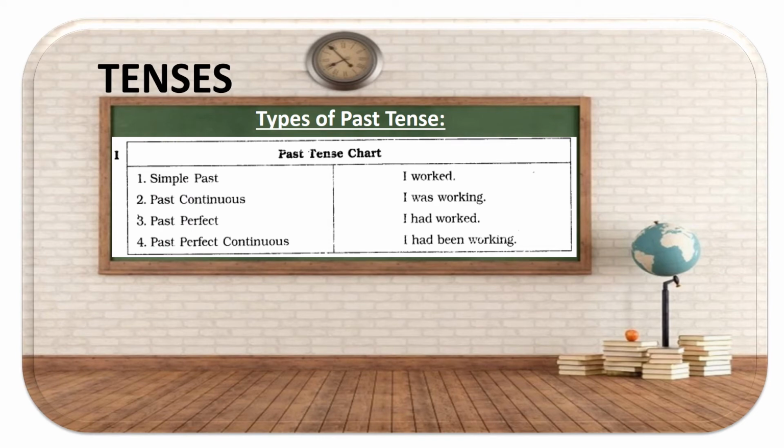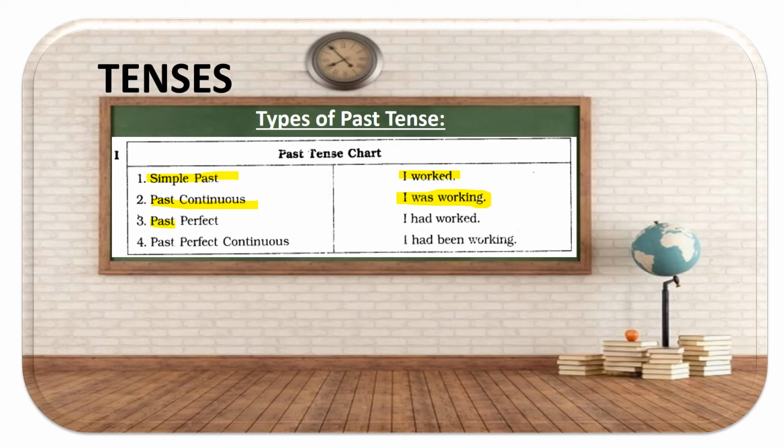So as we saw in present tense, same goes with past. Simple past is I worked. We are using the same example. In present tense, it was I work. Now it says I worked. Maybe I used to work before, so that's why I'm saying I worked. I worked before. Past continuous. I was working. I was working for a multinational company. In the past, when I was working for a multinational company.